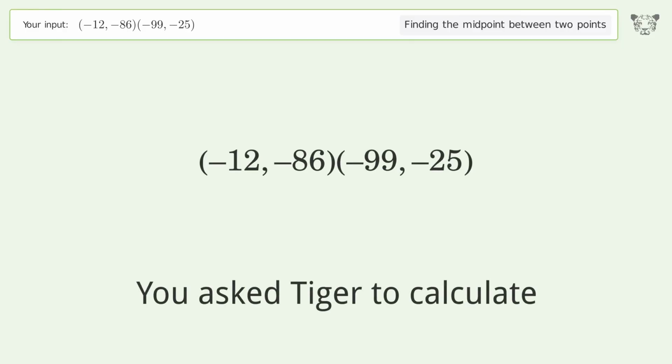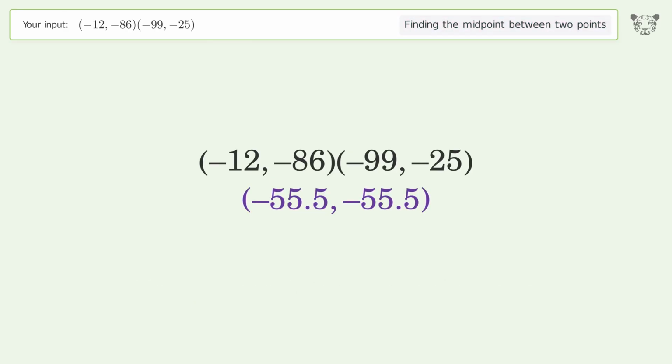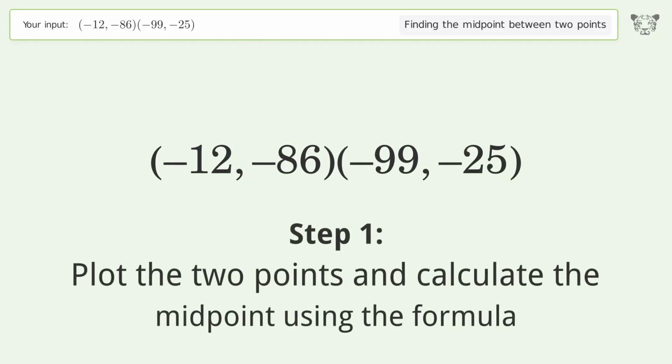You ask Tiger to calculate. This deals with finding the midpoint between 2 points. The midpoint between the 2 points is -55.5, -55.5. Let's solve it step by step. Plot the 2 points and calculate the midpoint using the formula.